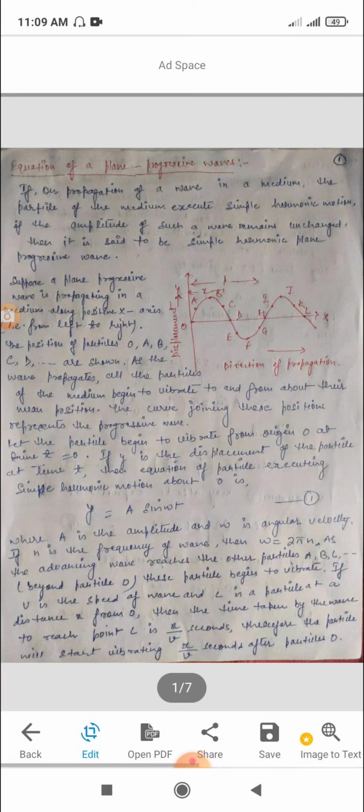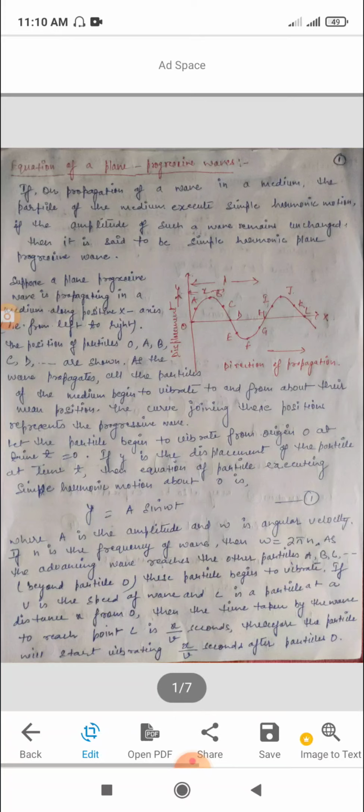The waves which transmit energy from one place to another are called progressive waves. The progressive waves may be longitudinal or transverse. When a longitudinal or transverse wave propagates in a medium, all the particles of the medium vibrate in the same manner, but the phase of vibration changes from particle to particle.